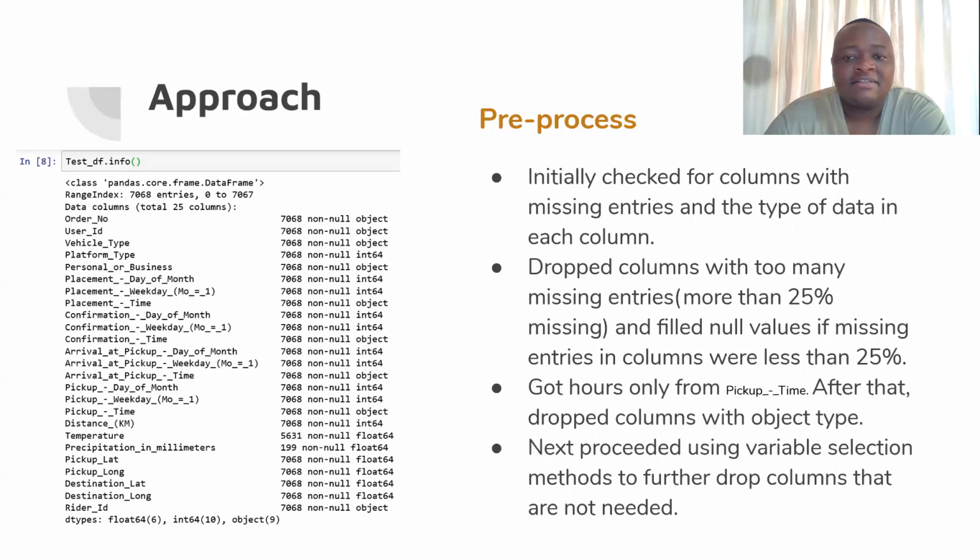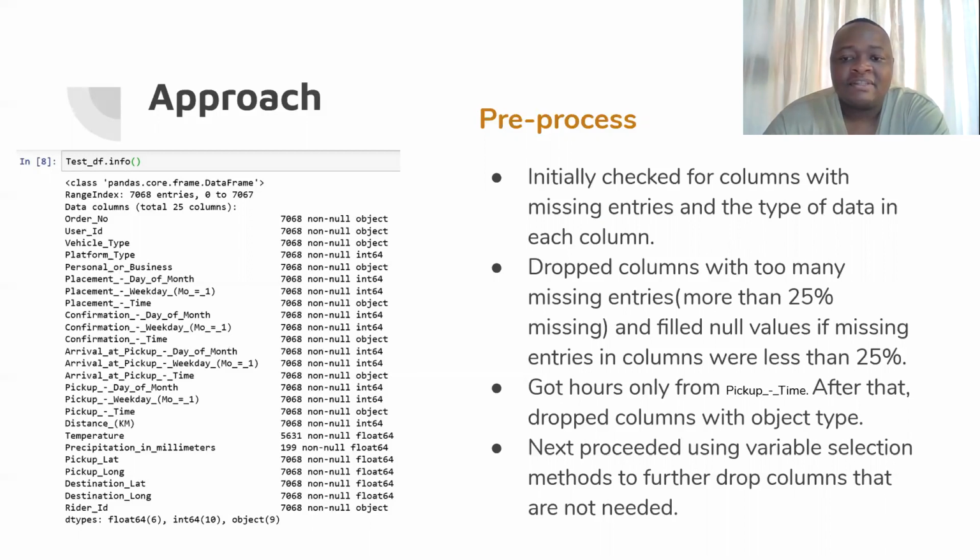Columns that had missing entries of 25% of the total length of the column, I decided to drop, and those with less I kept and decided to replace the null values. So I dropped precipitation in millimeters. It had very little non-null entries in it, but decided to keep the temperature and just used mean to swap those values.